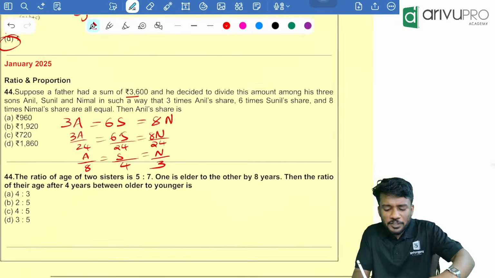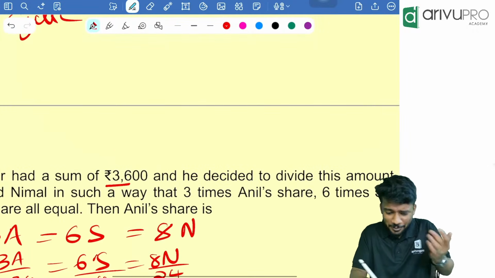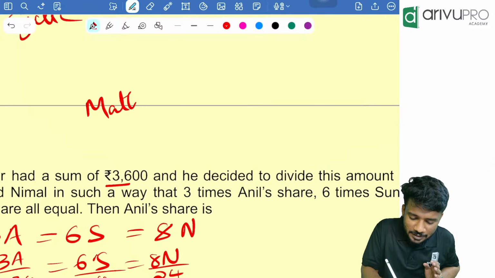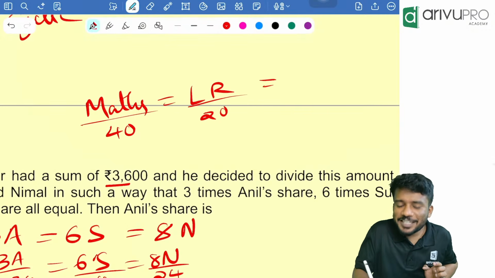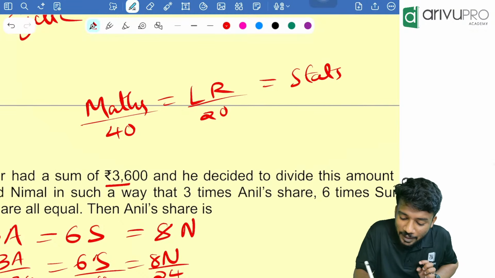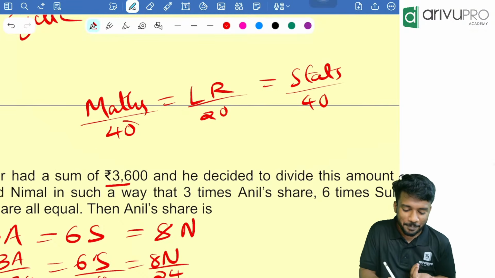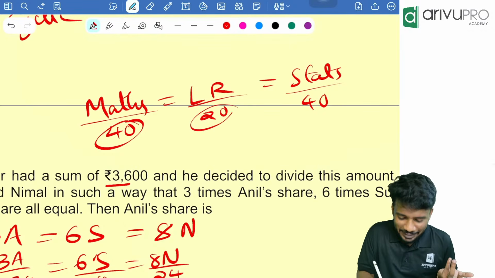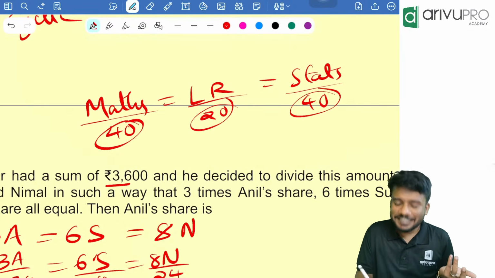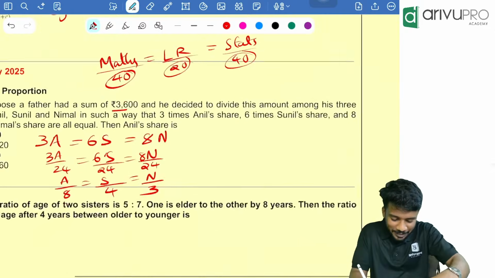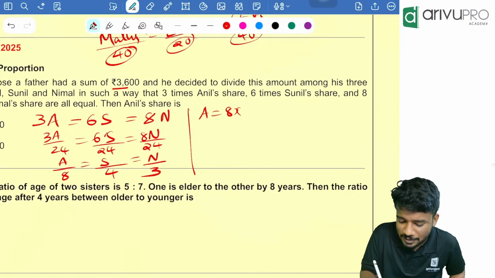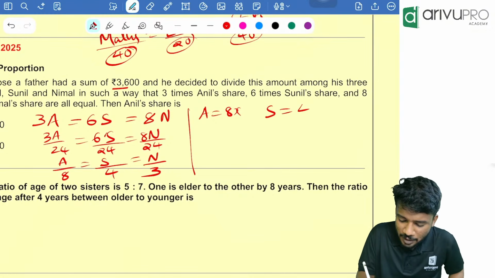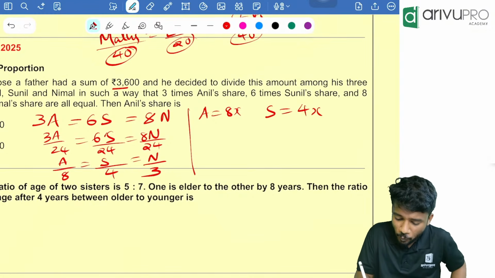People, I told you one shortcut long back. If you watch the marathon and all, you will know. Max by 40, which is equal to LR by 20, which is equal to stats by 40 marks. That means max worth is 40, LR worth is 20, stats worth is 40. Similarly over here, Anil's worth will be 8x, Sunil will be 4x, and Nirmal will be 3x.